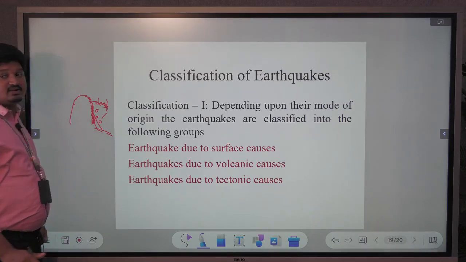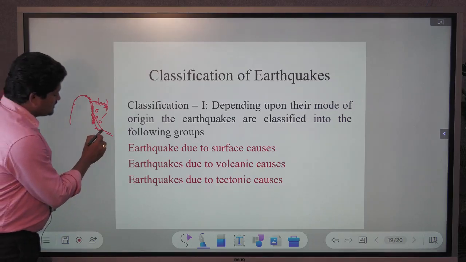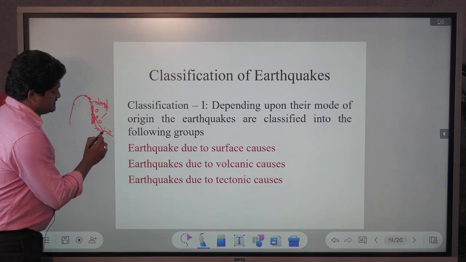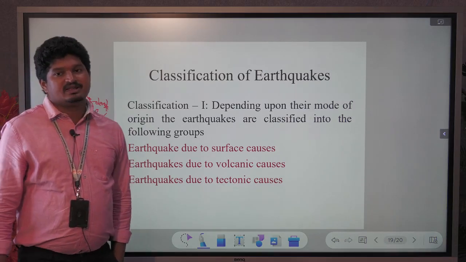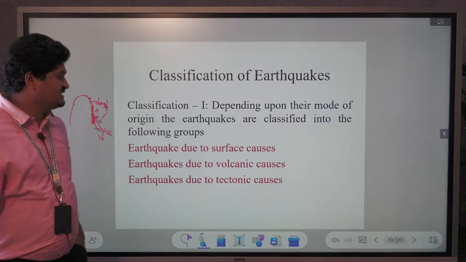Debris material means unconsolidated material falling down to the earth's surface. These develop as smaller earthquakes, so no greater effect is identified from these types of earthquakes.